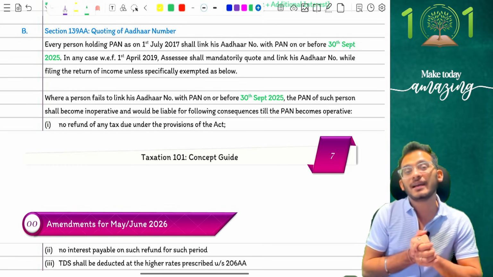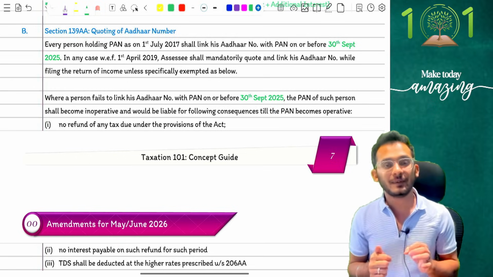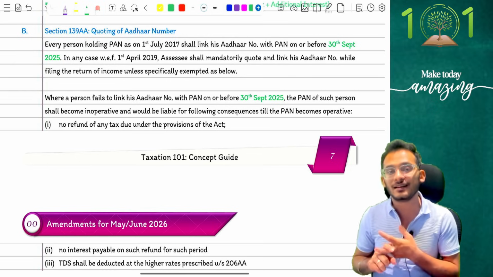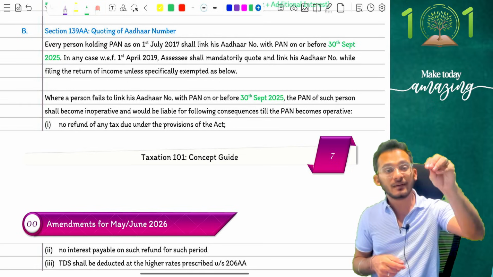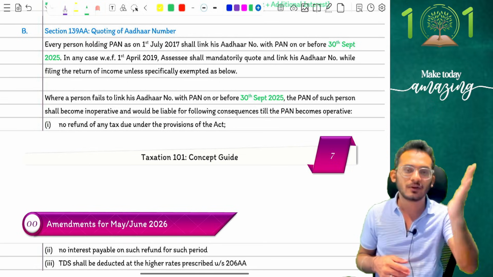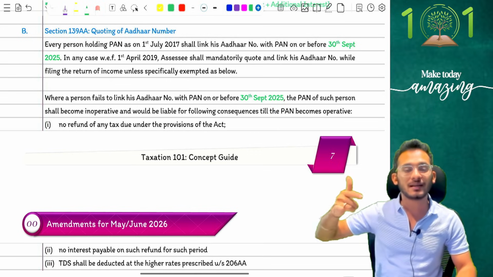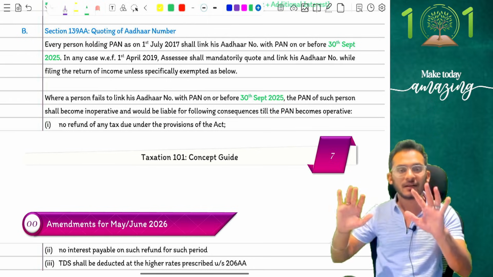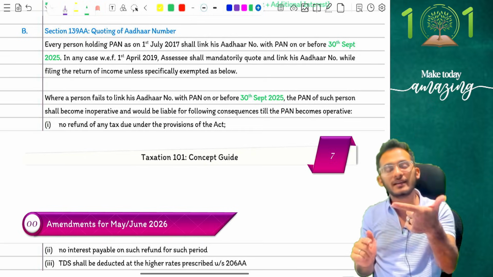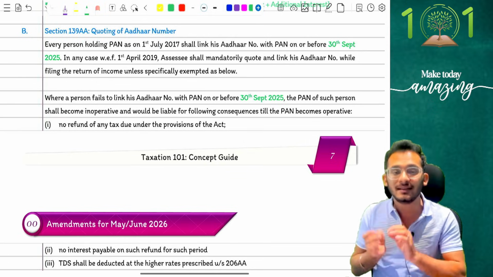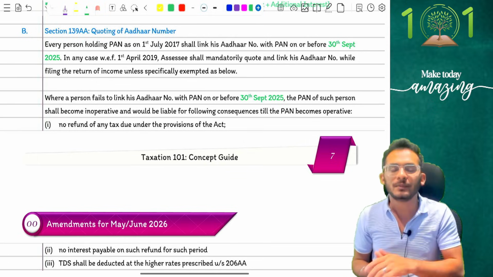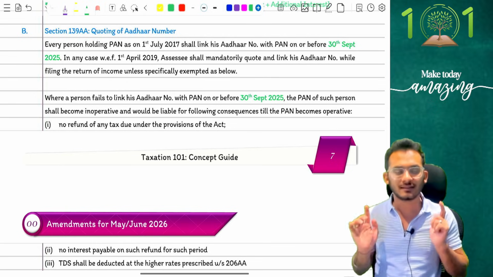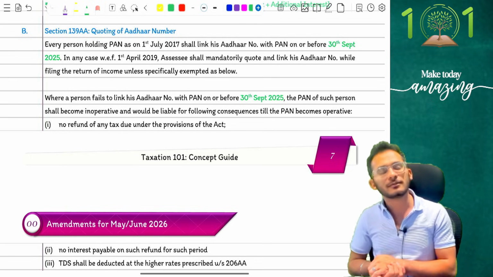Third, any perquisites given to specified employees in the form of motor car, servant, water, electricity charges, any kind of education facilities and all, we will ask a simple question. Is it given because of a reimbursement? In that case, taxable for everyone. If it is not given as reimbursement, but rather given as a direct benefit by the employer, I will split you into two buckets: specified, non-specified. Non-specified, exempt. Specified, I will ask you, is your salary this year more than 4 lakh rupees? If your income from salary excluding perquisites is more than 4 lakh rupees, I will take you taxable for that component. Otherwise, I will not take you taxable for that component.